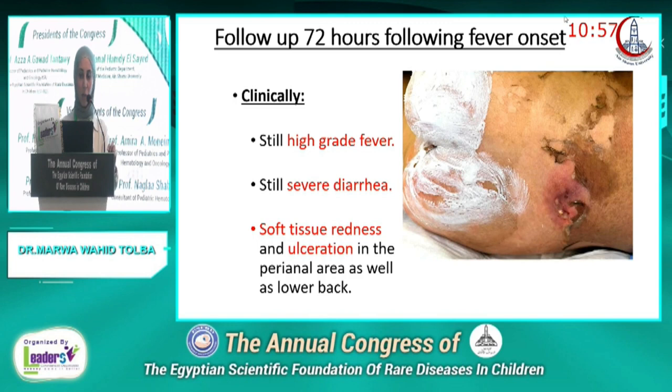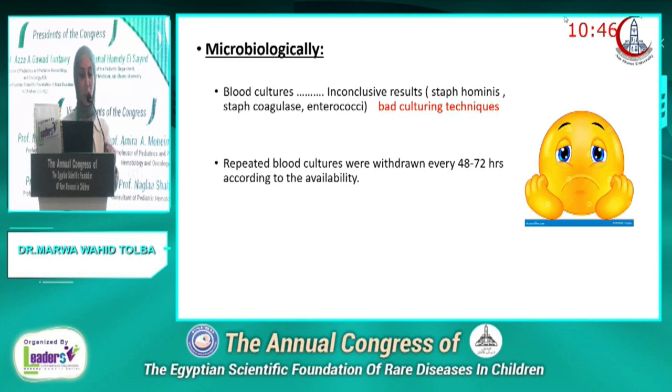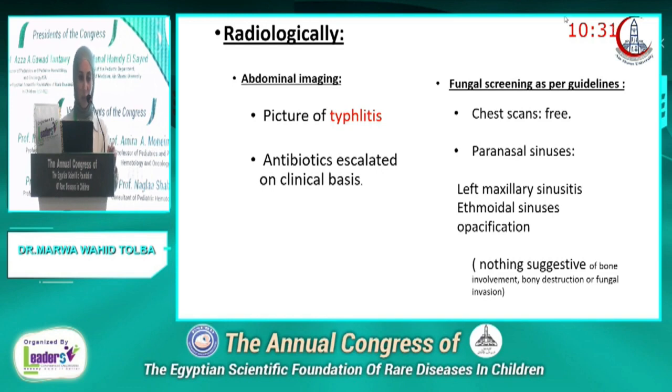Follow-up 72 hours following fever onset, the patient was still having high-grade fever, severe diarrhea, and started to develop soft tissue redness and ulceration in the perianal area as well as the lower back. Microbiologically, unfortunately, blood cultures were inconclusive at this time. They showed contamination, and this could be related to the bad culturing techniques. Repeated blood cultures were withdrawn every 48 to 72 hours according to the availability. Radiologically, abdominal imaging showed picture of typhlitis and antibiotics escalated on clinical basis and radiological basis.